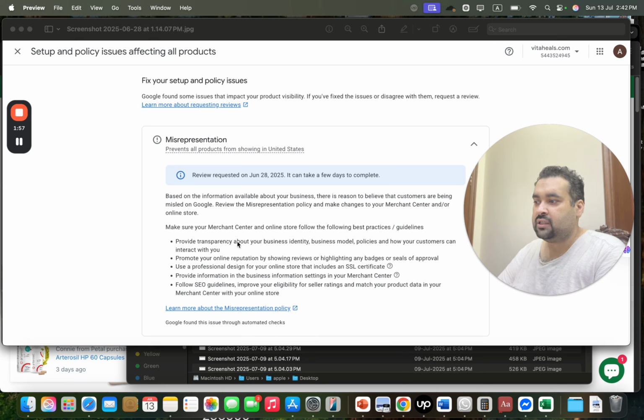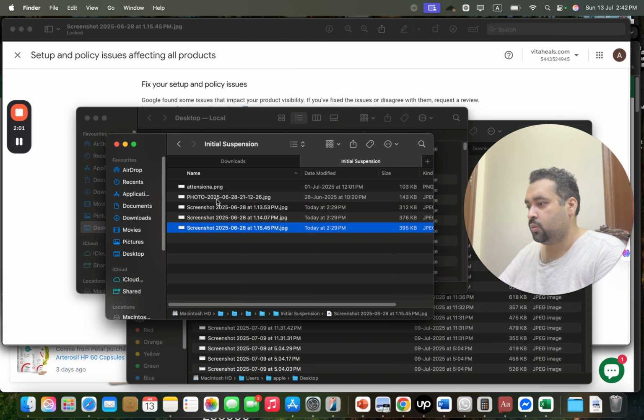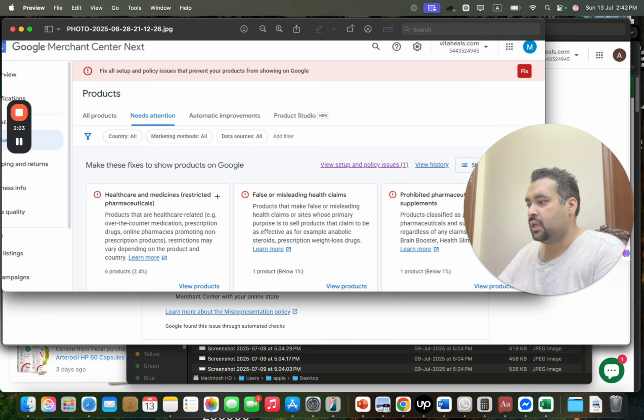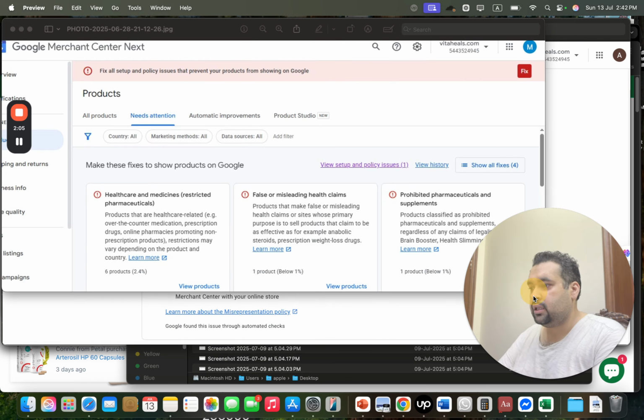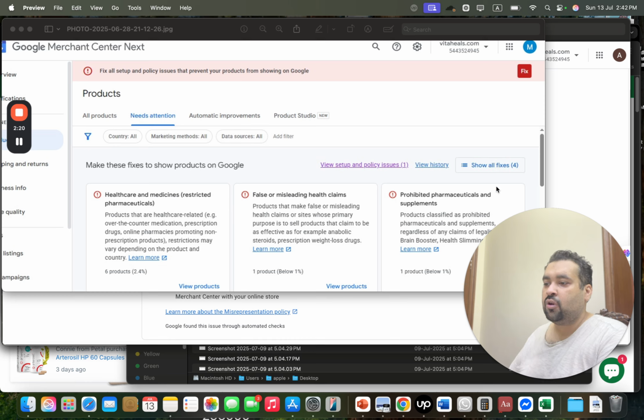You may see this is a generic misrepresentation error, but this is not the only error. There were three more errors on the GMC, which are also a cause of concern. Number one is healthcare and medicine restricted pharmaceuticals. Second is false or misleading health claims. Third is prohibited pharmaceuticals and supplements. So you may see that three errors are there,